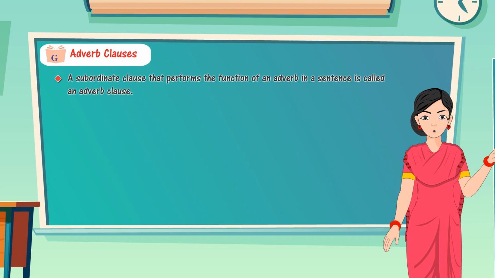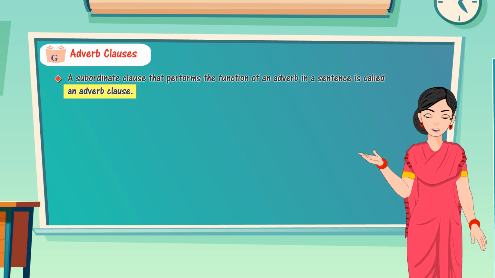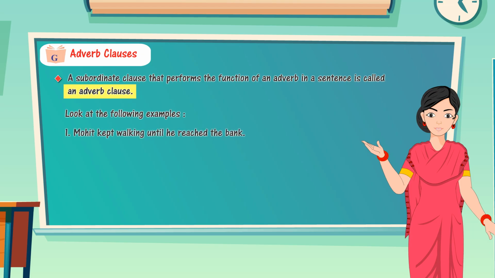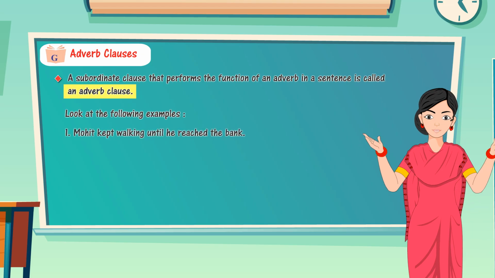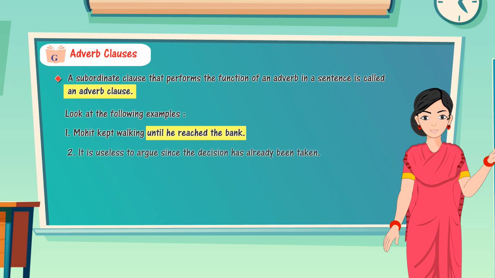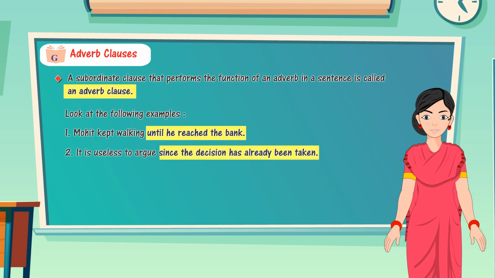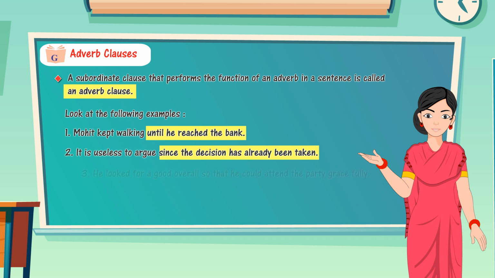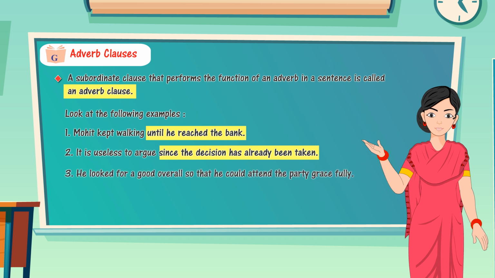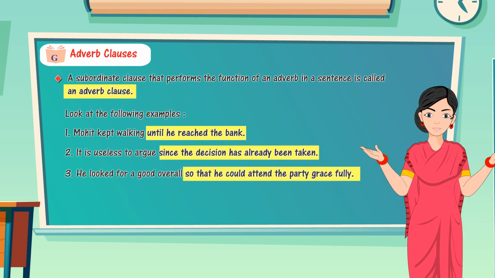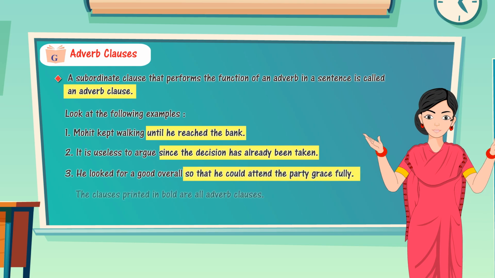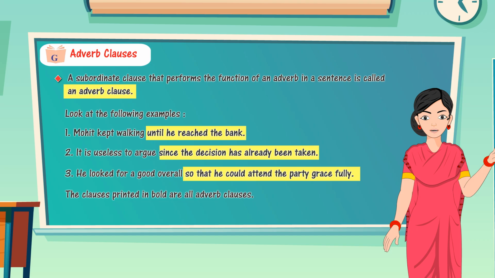G. Adverb clauses. A subordinate clause that performs the function of an adverb in a sentence is called an adverb clause. Look at the following examples. 1. Mohit kept walking until he reached the bank. 2. It is useless to argue, since the decision has already been taken. 3. He looked for a good overall so that he could attend the party gracefully. Clauses printed in bold are all adverb clauses.